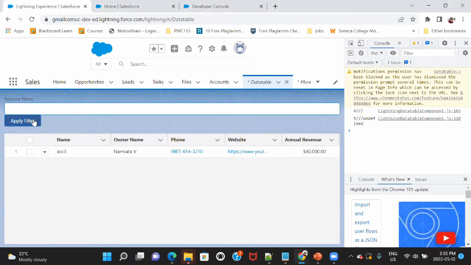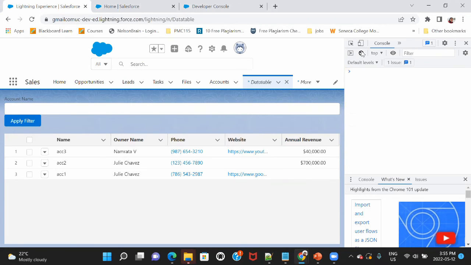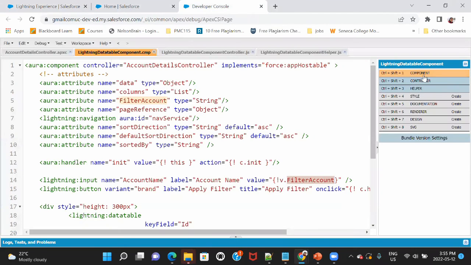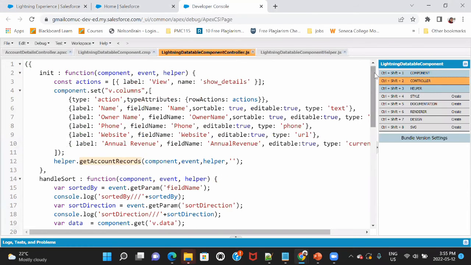The next thing that we are going to do is enable inline editing. In order to enable inline editing, first of all, you need to mention editable in all the fields where you want to enable it. I've done it on the name field, owner name field, but we don't want it on owner name, like I told you before. Let me save it. We are doing it on the phone field, website, and the annual revenue. So all these you will be able to edit inline in the data table itself.